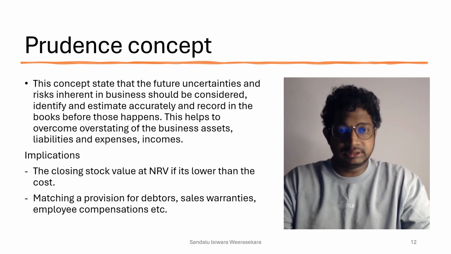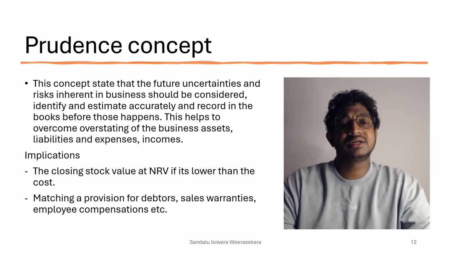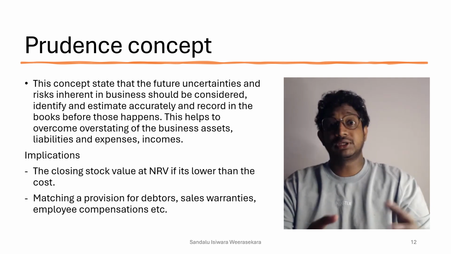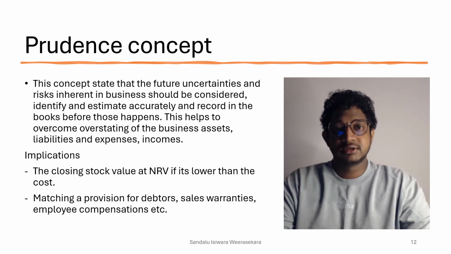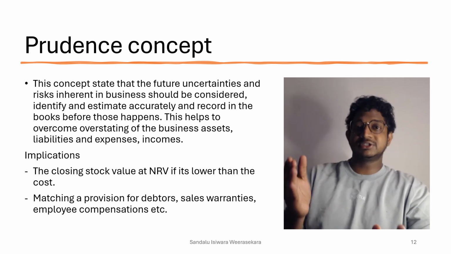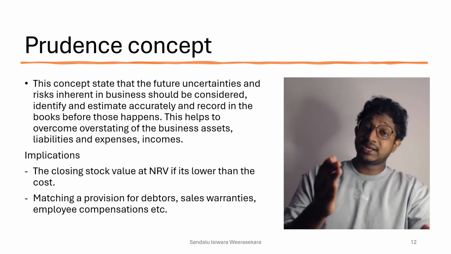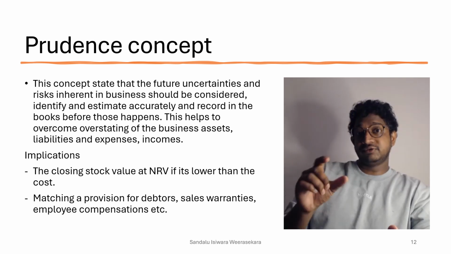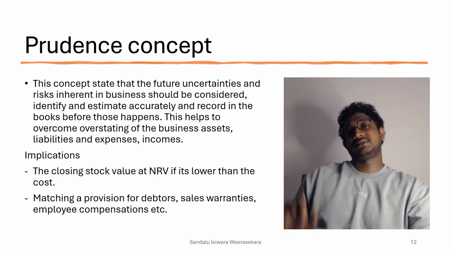Prudence concept. This is about protecting yourself from expenses before the actual expense happens. If you know that an expense should happen and you can estimate it reliably, you make a provision before that expense actually happens.